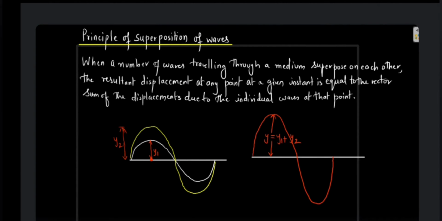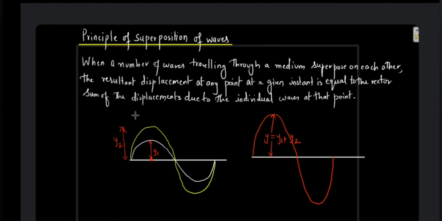So how can we state the principle of superposition of waves? The principle of superposition of waves can be stated as: when a number of waves traveling through a medium superpose, that is, they interact with each other, the resultant displacement at any point, at any given instant, will be equal to the vector sum of the displacements due to the individual waves at that point, considering the other waves are absent. Each wave displaces that particle with its own amplitude as if the other wave is absent.